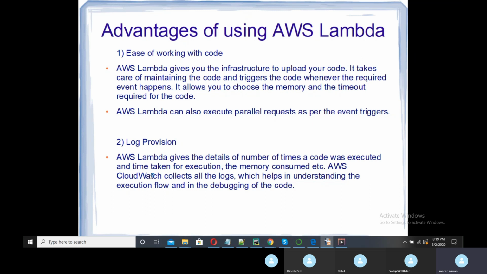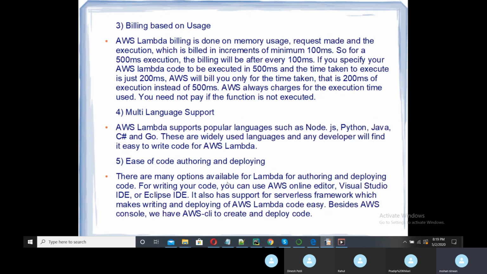We will see that in the coming practical. By default, logs will be created for your AWS Lambda, like how many times your code is executed, how much memory it consumed, and how many milliseconds or seconds the code executed. So those details will be there.